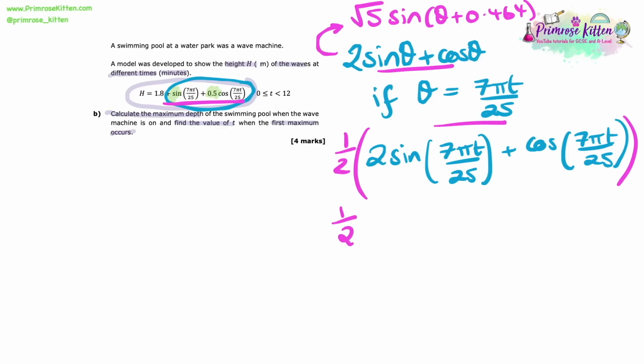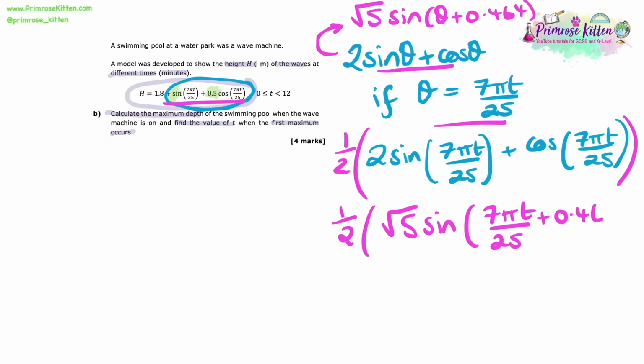So if we replace that theta with 7 pi t over 25, we can say that that blue circled region in our equation is equal to 1/2 times root 5 sine of 7 pi t over 25 plus 0.464. Okay, so that there is just that region that I've got the blue circled part. To get the full equation for h, we're just going to add 1.8 onto that. See how we needed our answer from part A to rewrite this.